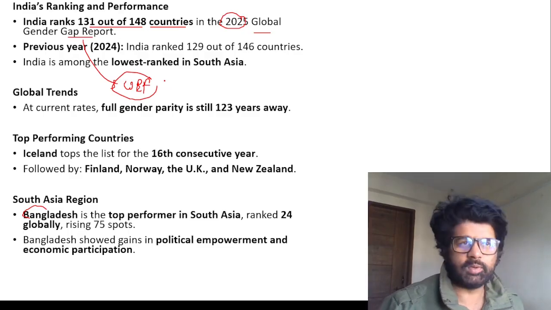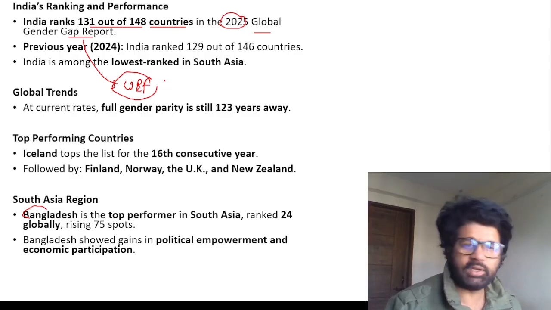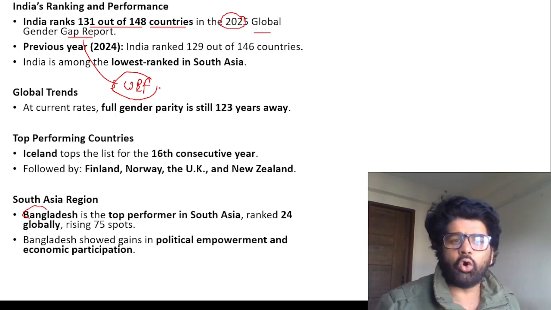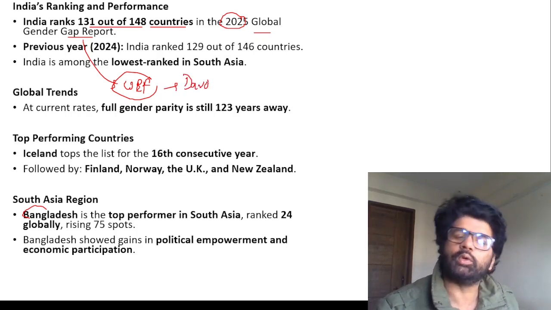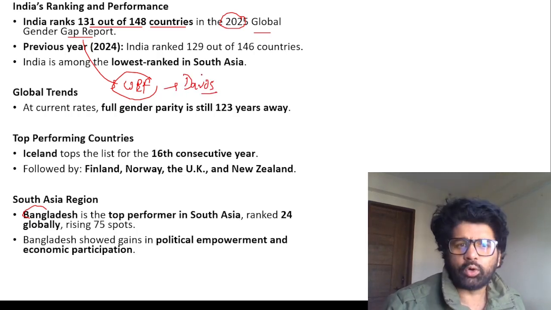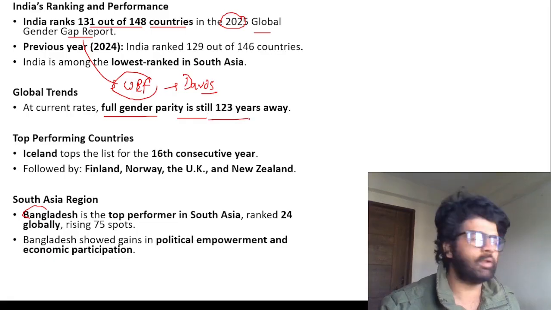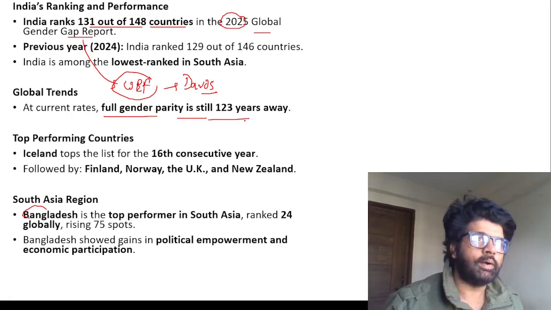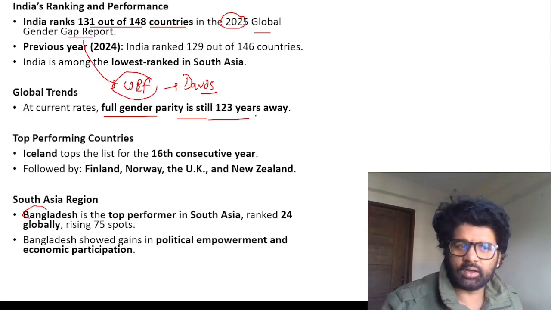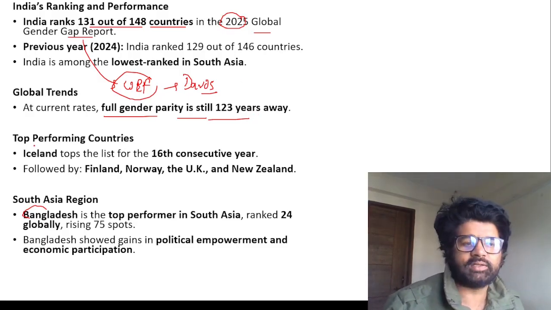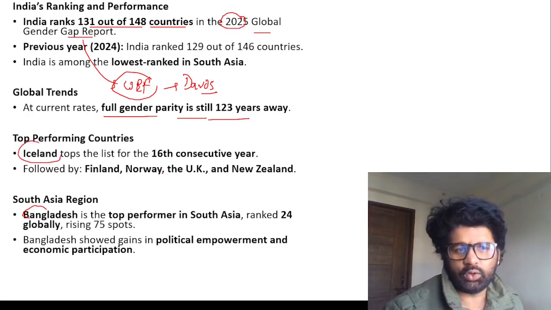Basically, big rich people, government entities, private players, they meet and they talk about it. They meet at Davos. UPSC has already asked PYQs on Davos. We'll have a discussion on that. And their headquarters is in Switzerland only. Global trend, current rate: full gender parity, when women and men will be equal, is 123 years away. We'll not see it in our lifetime unless there is some medicine which increases our life expectancy. Iceland is topping. These European countries, they always top.